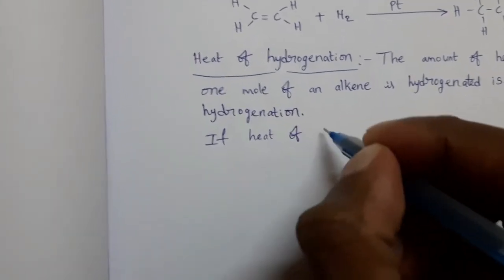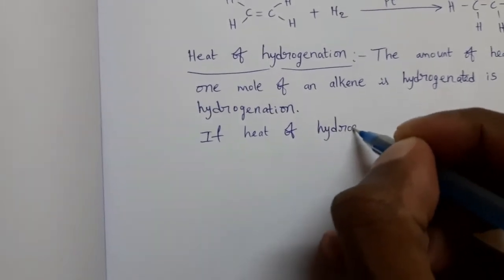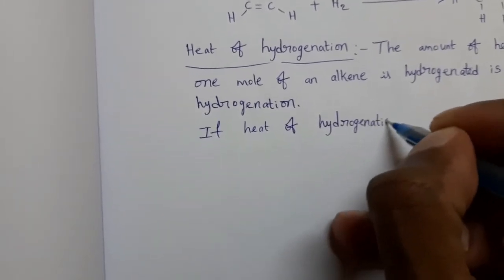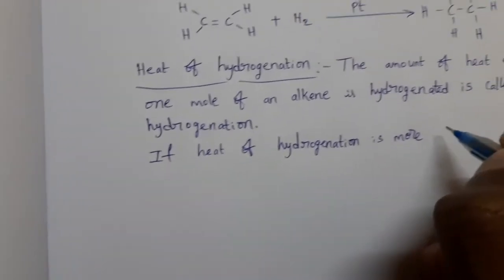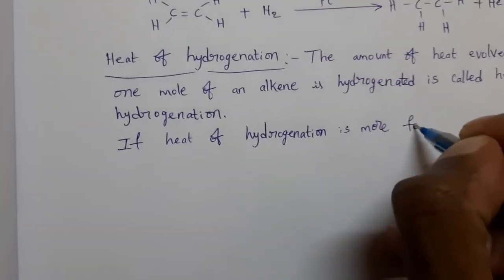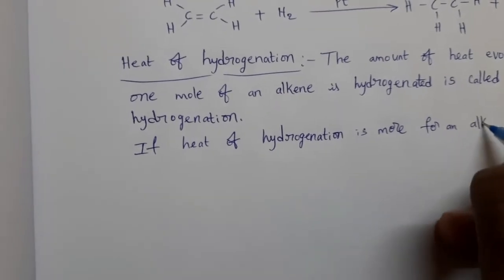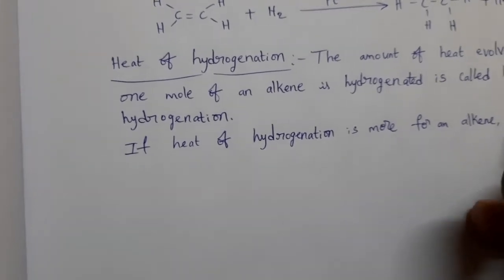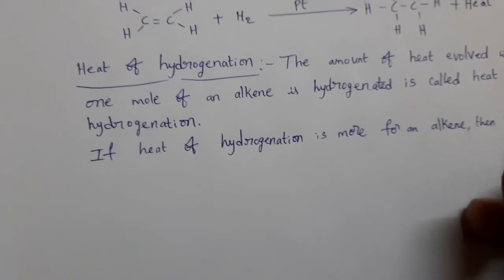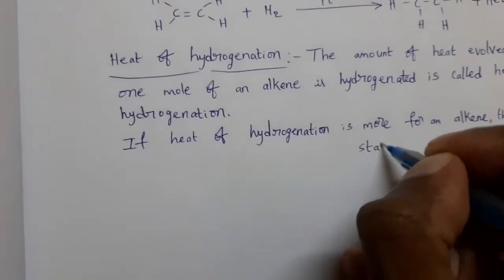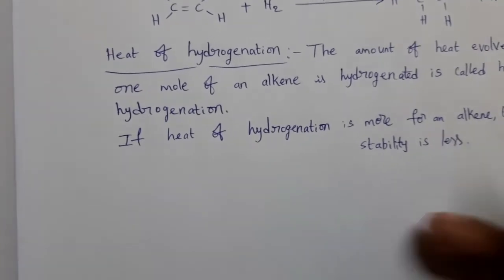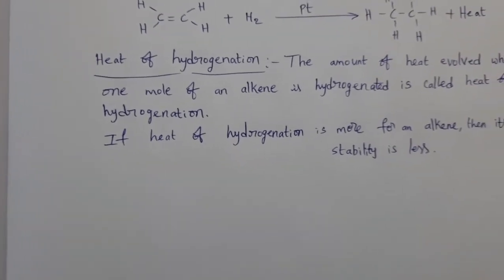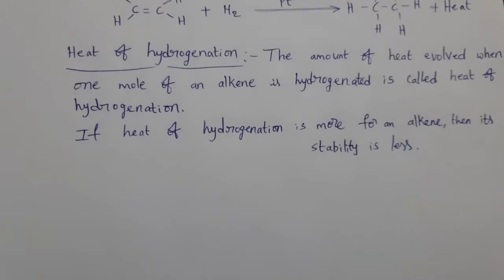So, simply we can say, if heat of hydrogenation is more for an alkene, then its stability is less. And if heat of hydrogenation is less, then stability is more.